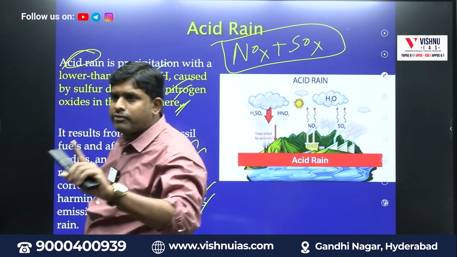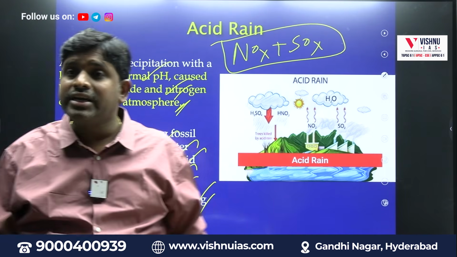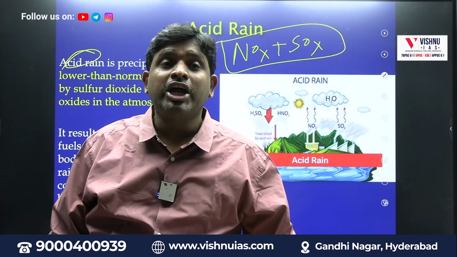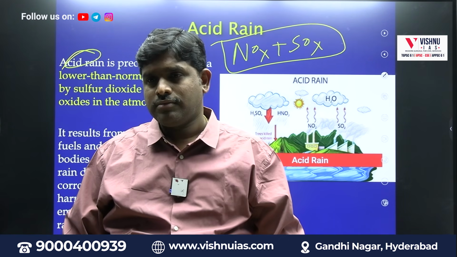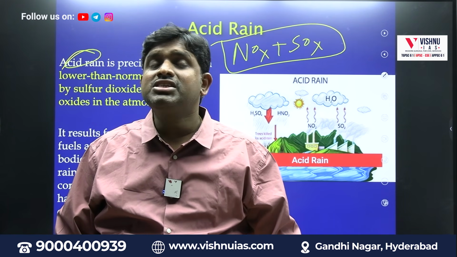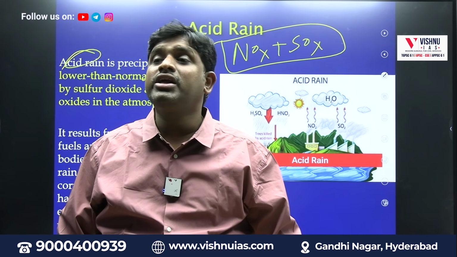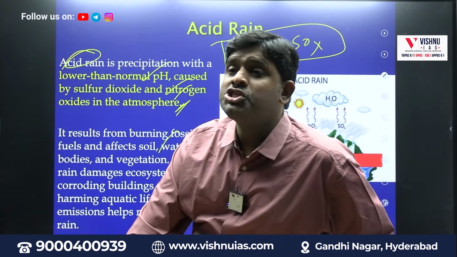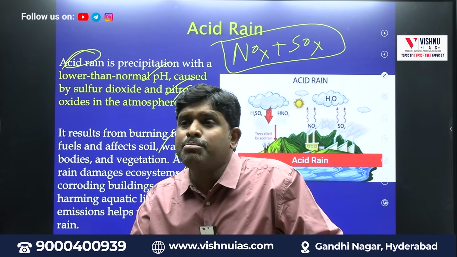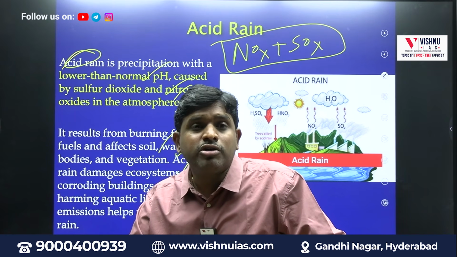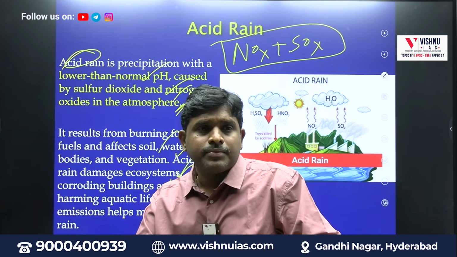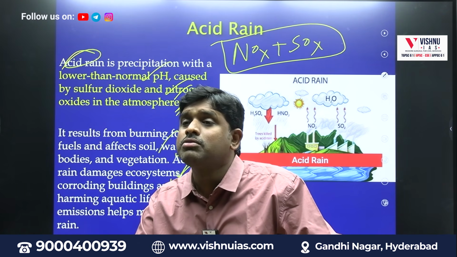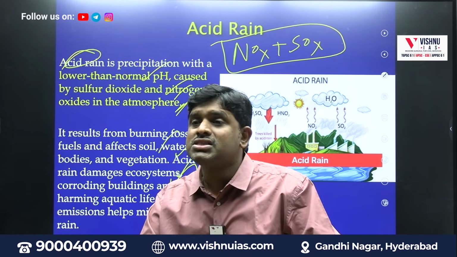Now, current affair. This acid rain is responsible for reducing the shine of Taj Mahal. The Taj Mahal shine is getting reduced mainly because of frequent acid rains. So the World Heritage Site, a historical marvel, is impacted because of acid rain. If the pH value of the rainwater coming from the atmosphere is less than 7, mainly below 2, then the rain is called as acid rain.